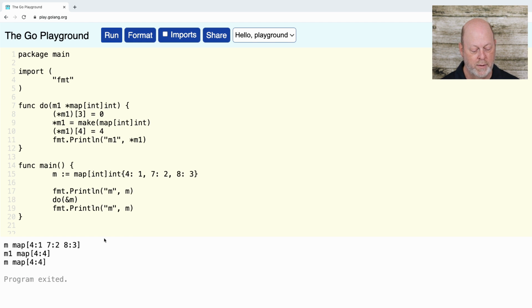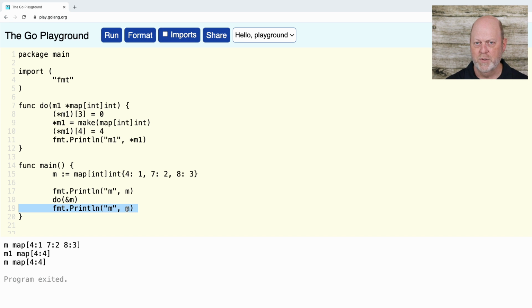Okay. M1, of course, is my original map that I declared in the program. And then M1 is a totally different map, which is just the same as last time. But now when I print M after calling do, I get the same map that I had in M1. So what's going on is a different kind of reference. In the first case, when I passed a map by itself, the map descriptor gets copied, but I have a reference to the original hash table.